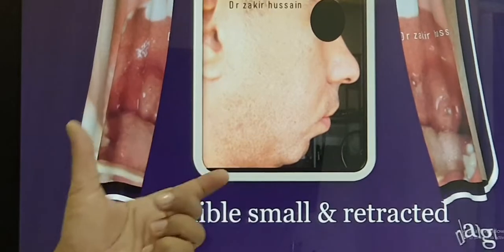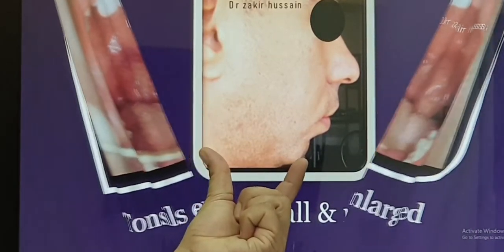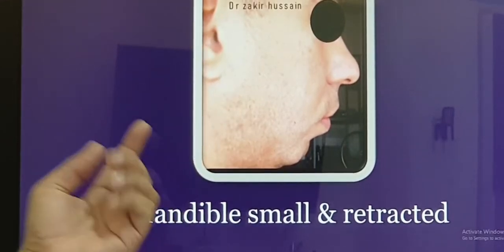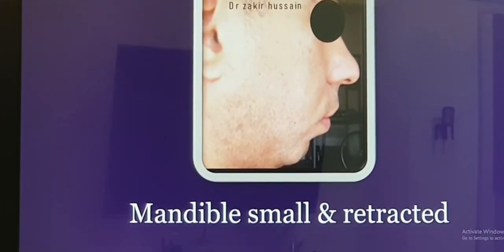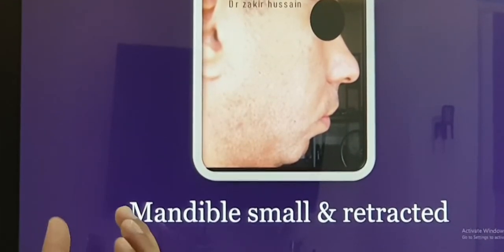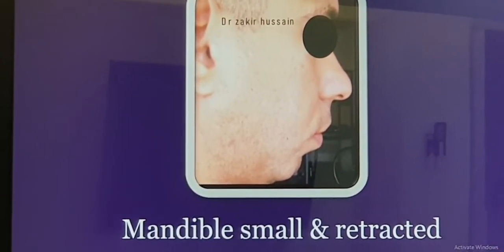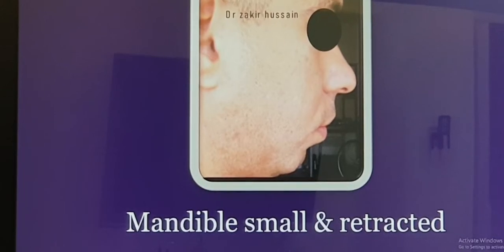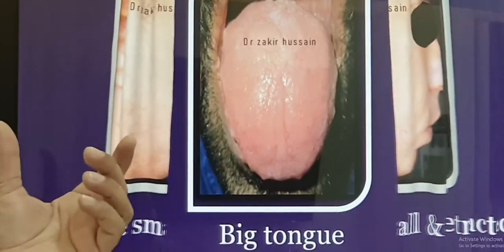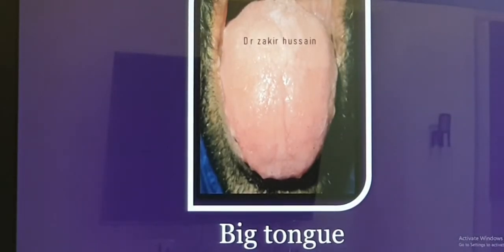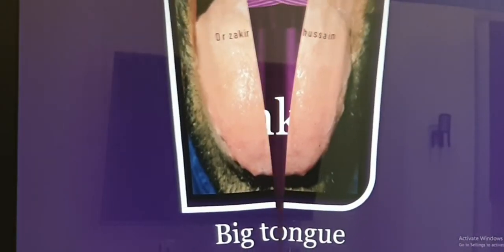And see, in this picture, the mandible is small and it has gone back, retracted. So what happens? The airway behind the base of the tongue is narrow. Since the airway is narrow, the chances of having breathing difficulty during sleep is very high. And another common cause can be macroglossia, which means the tongue is big in size. So these are the common ones which I have discussed.